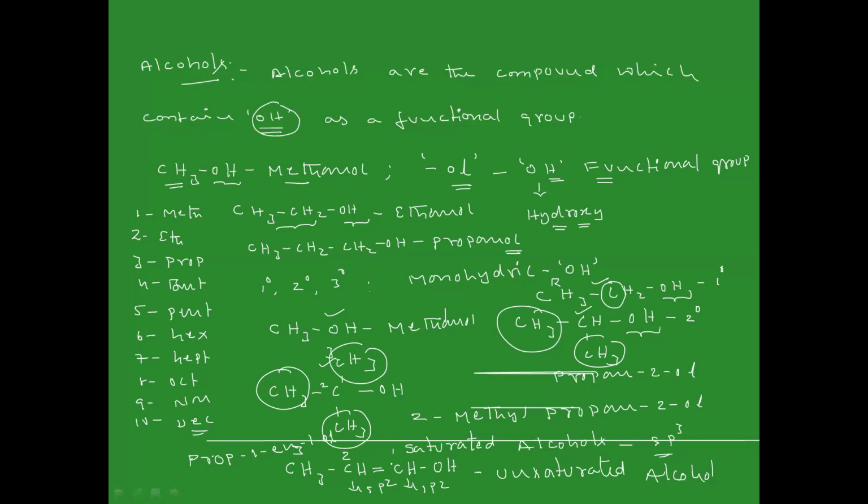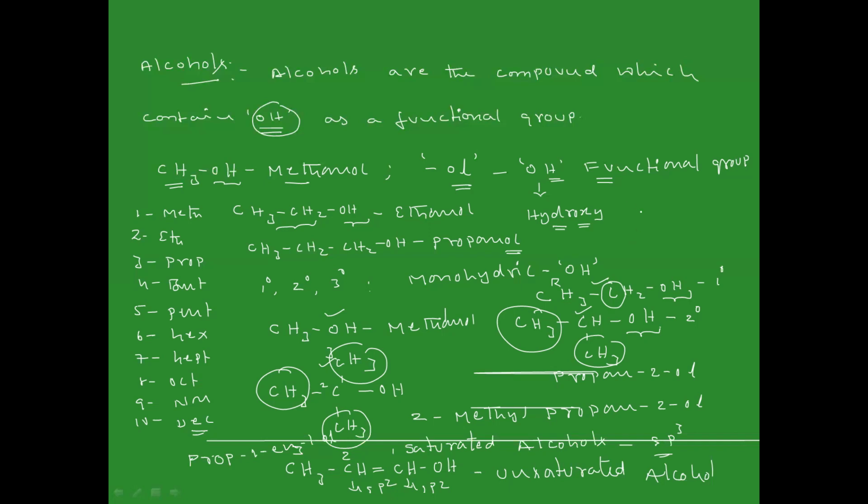Monohydric compounds are those which contain only one hydroxy group. Suppose a compound contains two hydroxy groups, then we say that is dihydric. Suppose the compound contains three alcohol groups, then we say that is trihydric alcohol.